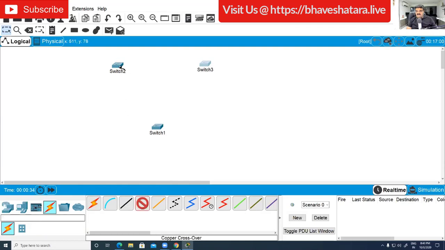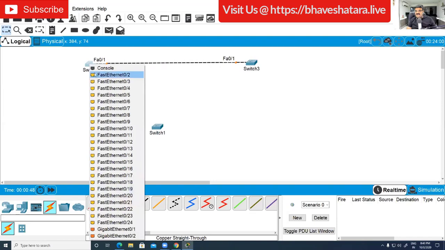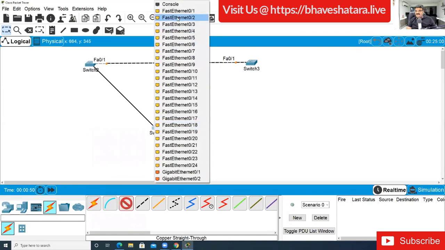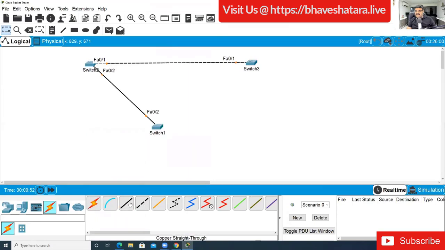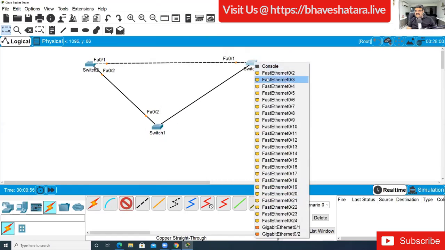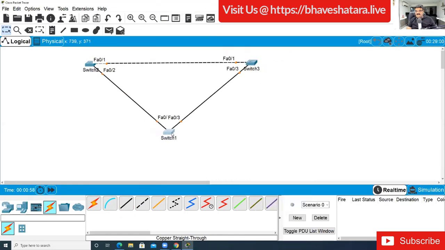Okay, you can use any like fast ethernet 0/1 with the fast ethernet 0/1. Okay, you can able to see this clearly. So I'm going to, okay, now fast ethernet 0/2 with the fast ethernet 0/2, and then fast ethernet 0/3 with fast ethernet 0/3.